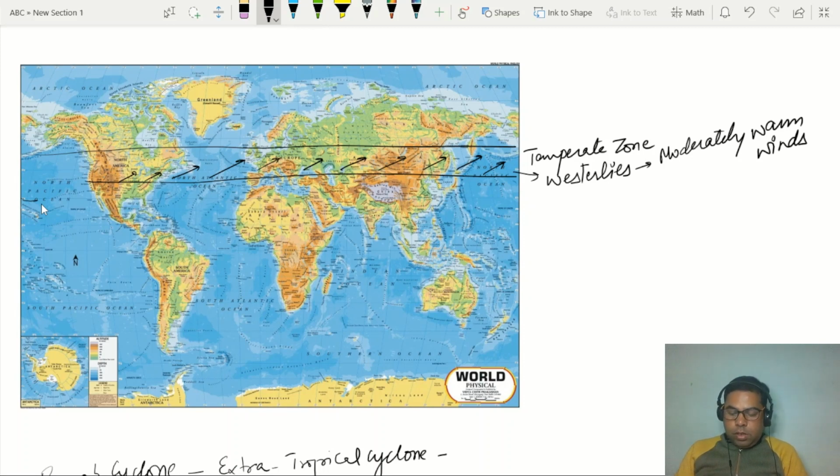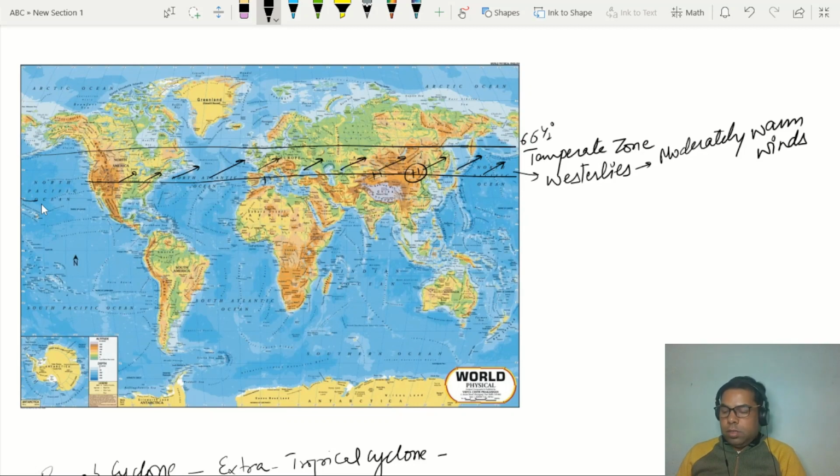So when these winds are blowing from the subtropical high pressure zone, this is a subtropical high pressure zone, and this is the 66.5 degree subpolar low. I'm just talking about the summer season, right?